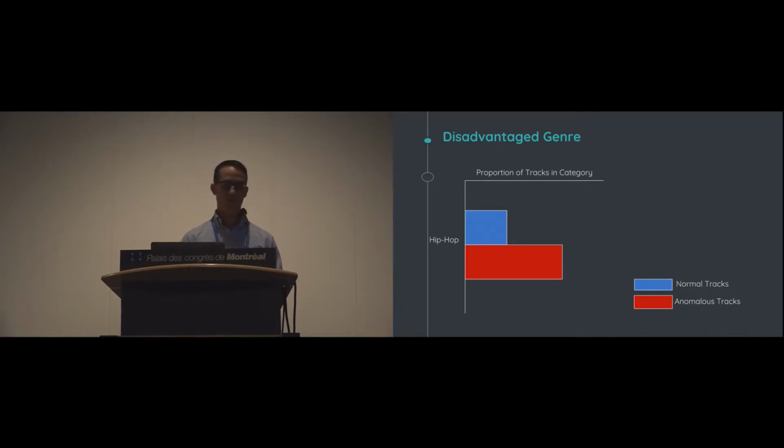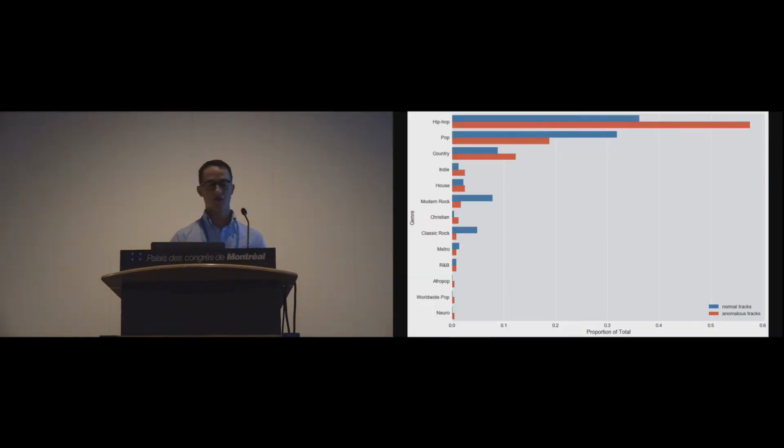But a genre that voice interfaces disadvantage is something like hip-hop. We see it as a distribution among the normal tracks, but then it is proportionally overrepresented among the anomalous tracks. And so a list of all the genres is here, but what I want to key in on, and the two genres that were significantly different among all of these, were hip-hop and country. There's a lot of research that indicates that both of these genres have unique and specific sociolinguistic practices that maybe some of these other genres don't have. And this really seems to push the bounds of what voice interfaces are comfortable transcribing and dealing with. And so that seems to be the reason that these two genres are overrepresented among the anomalous tracks.